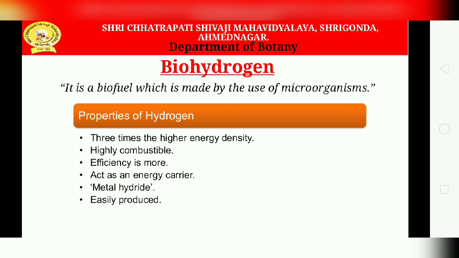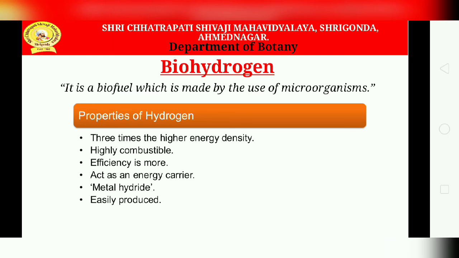The biofuel made by the use of microorganisms is termed a third generation biofuel, as we had discussed first, or an advanced biofuel. Biohydrogen is a type of biofuel like bioethanol, biodiesel, bio-oil, etc. Hydrogen can be produced by both chemical and biological methods.